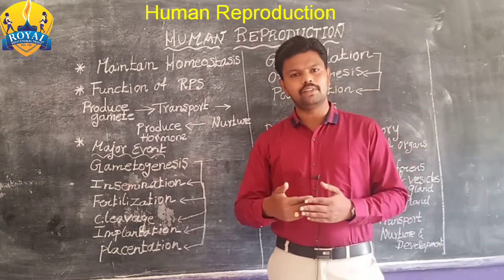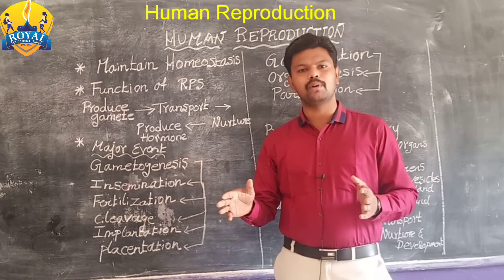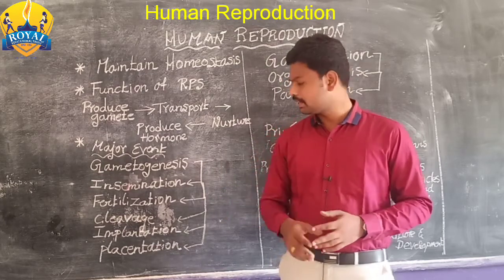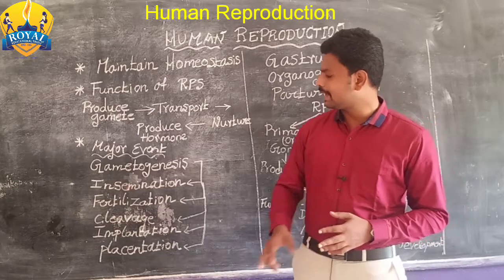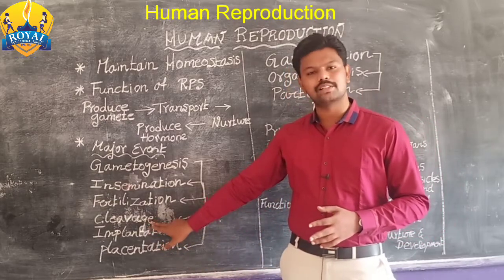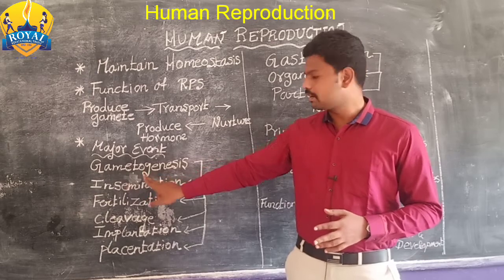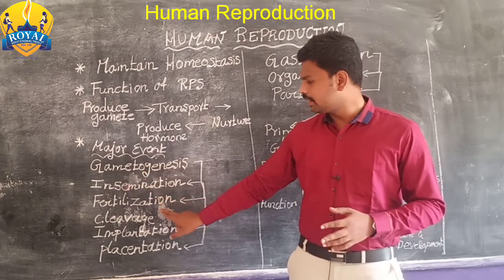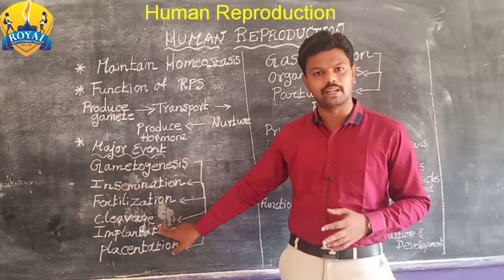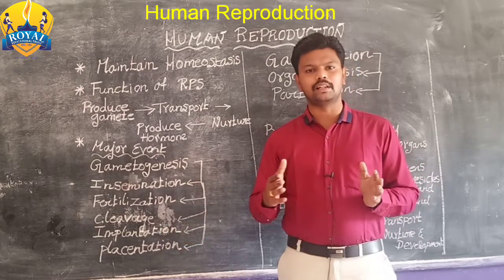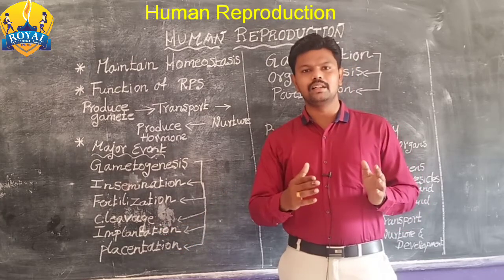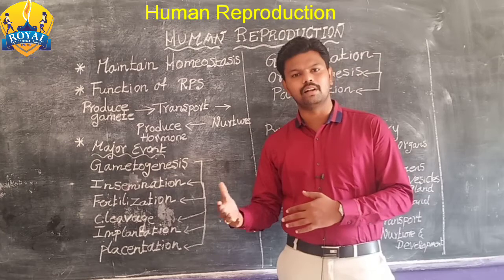At the end of the mitosis, there is formation of the blastocyst. That process is called cleavage. So: gametogenesis, insemination, fertilization, cleavage.